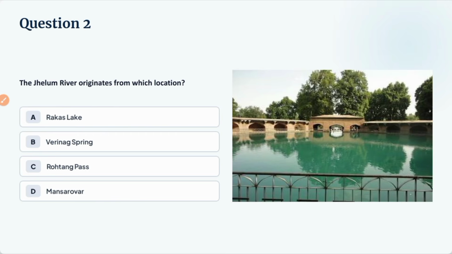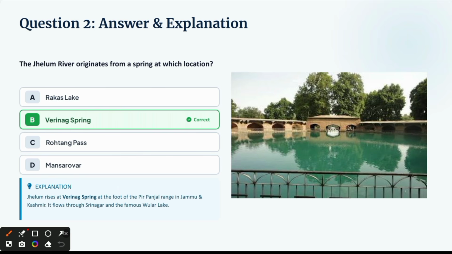The Jhelum River originates from which location? The correct answer, which we have discussed earlier, is the Verinag Spring. The Jhelum River rises at Verinag Spring at the foothill of the Pir Panjal range in Jammu and Kashmir. It flows through Srinagar and the famous Wular Lake. Wular Lake is the largest freshwater lake in India.